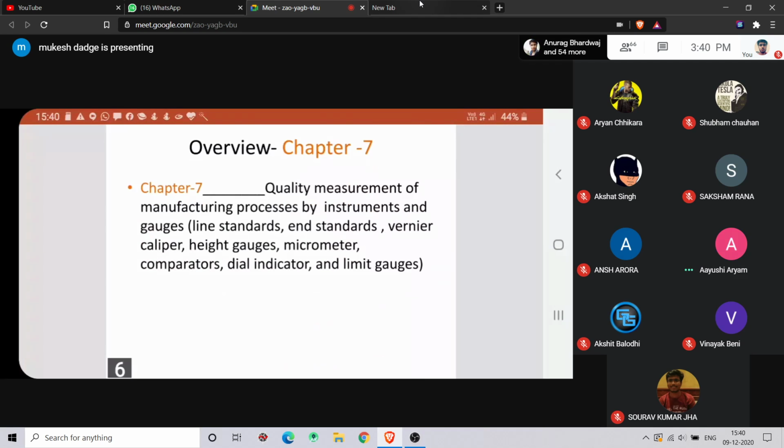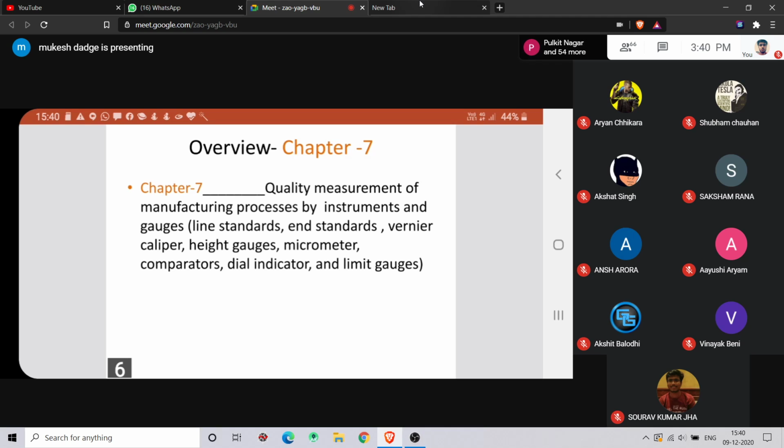Now we'll see chapter number 7. In chapter number 7, we will see the different instruments, gauges, to measure it, right?